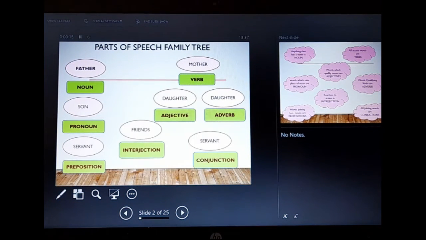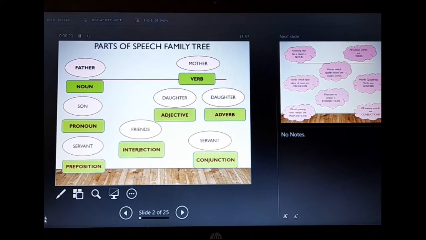But still we know that it is the verb which is the most important part in the family.